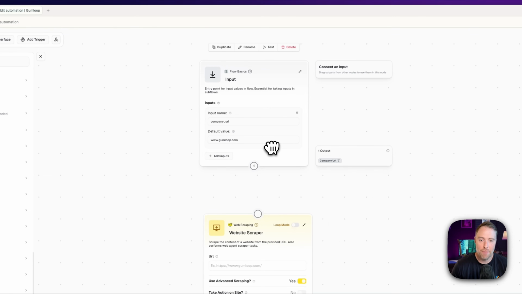And what we want to have happen is we can enter a URL, and then from that URL, the flow is going to handle everything. It's going to scrape the website, understand what kind of product or service it is, and then it's going to go out to Reddit, and based on that, find relevant subreddits and keywords, and find relevant conversations where we can mention our brand in the replies. This would usually take a ton of time to do. You'd have to go out, you'd have to subscribe to different subreddits, you'd have to read them all, you'd have to figure out which conversations are relevant, and so much more. So we're going to automate all of this, and it's going to save you tons of time.